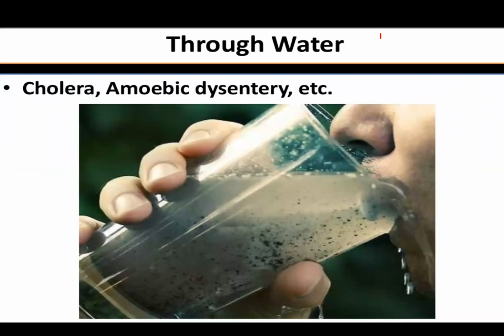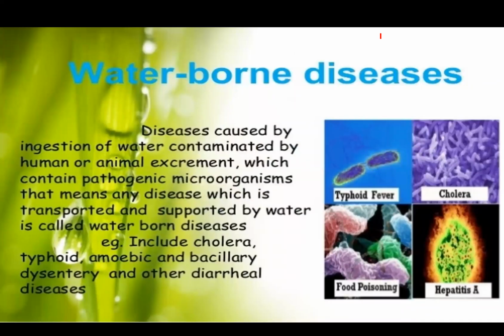Through water, some diseases are also spread through water. Here are a few examples of the diseases like cholera, amoebic dysentery. These diseases are known as waterborne diseases because they are spread through the ingestion of water contaminated by human or animal excrement.